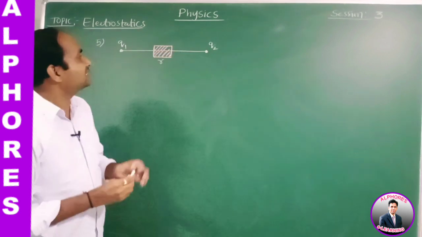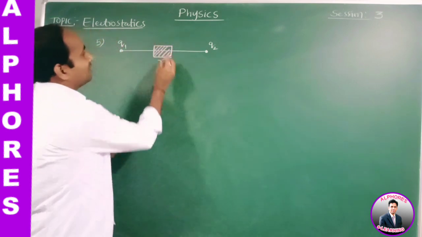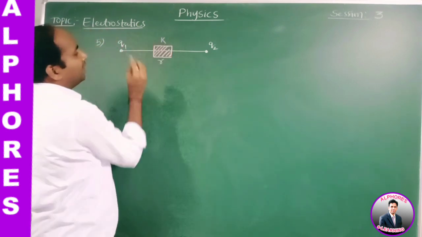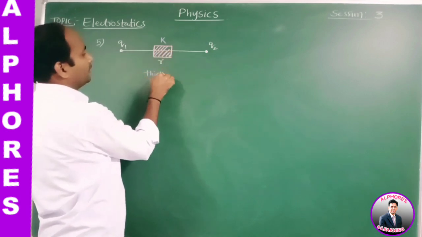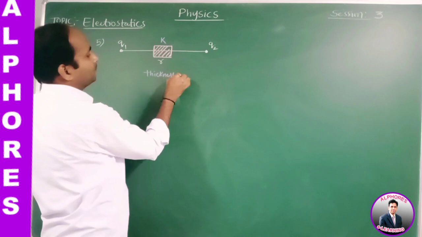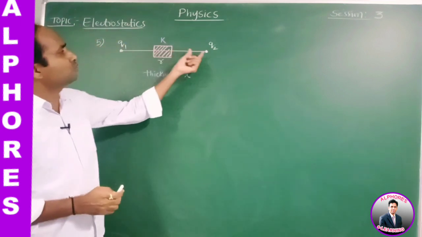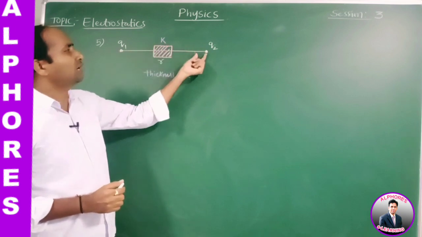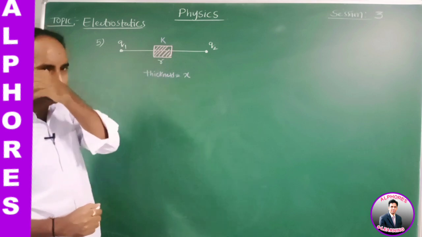A dielectric slab of constant K, and its thickness is X, is introduced between the two charges such that the space between the two charges is partially filled.